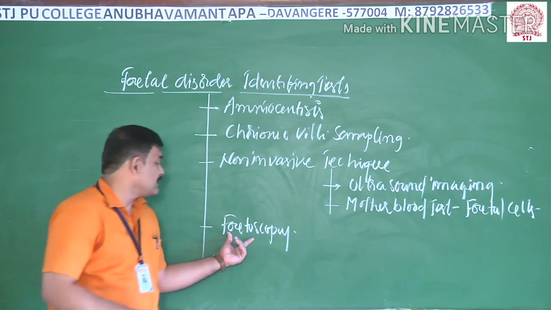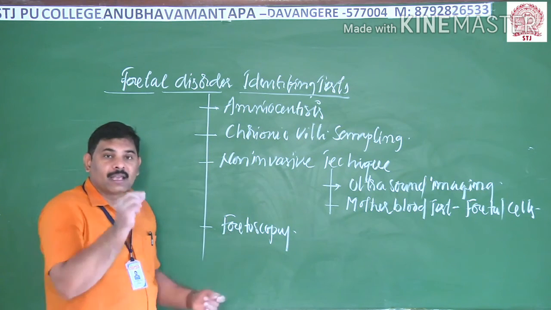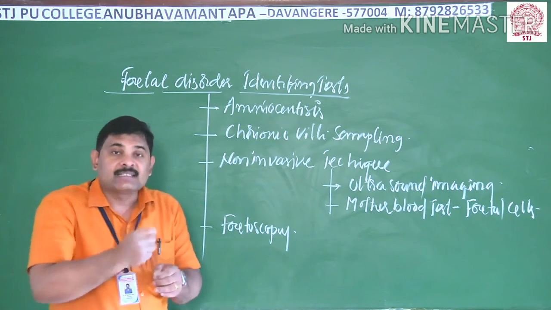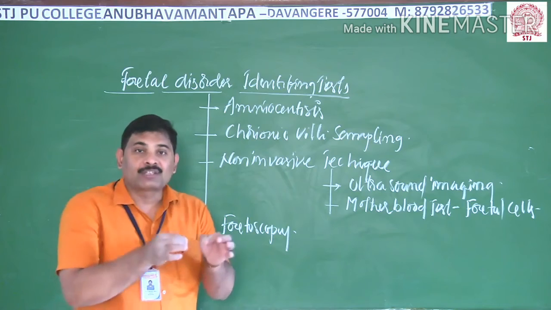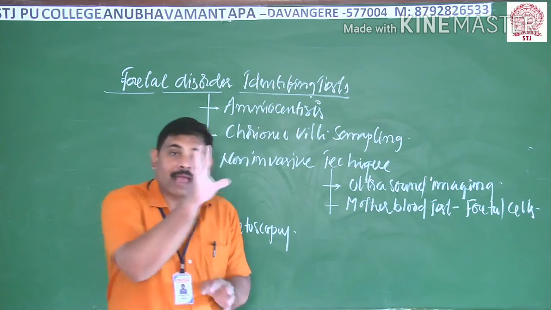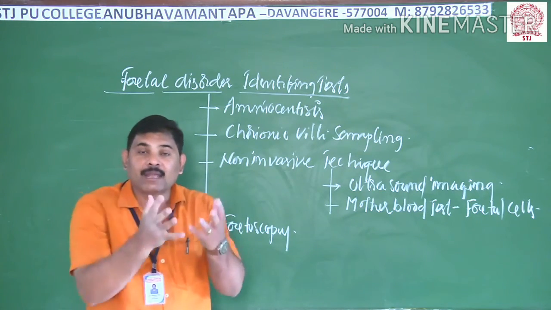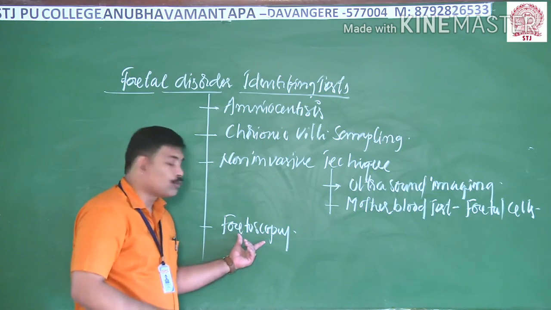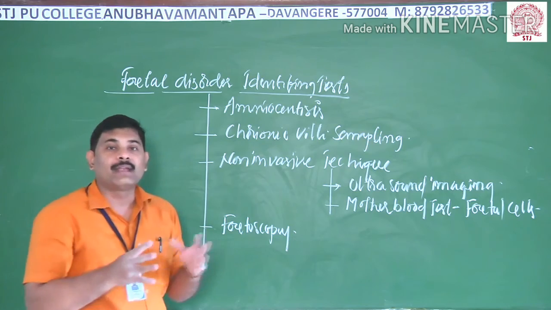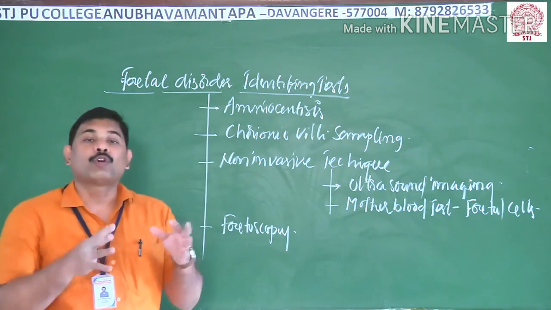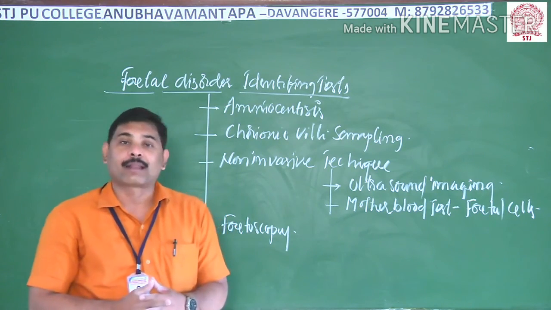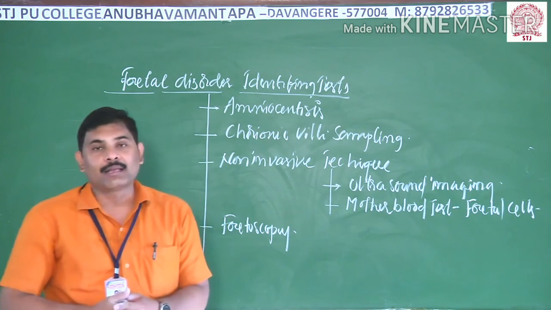Thereafter, the next one is fetoscopy. In this, a small needle-like tube which consists of a viewing scope is injected into the uterus. It passes through the vagina and cervix and finally reaches the uterus, so that the physician can directly see the image of the entire fetus in detail with this fetoscope. With all these techniques, it is possible to identify the disorders of a growing fetus. If you notice any drawback or disorder, if it is possible, we will go for a remedy. If not possible, we will go for abortion.